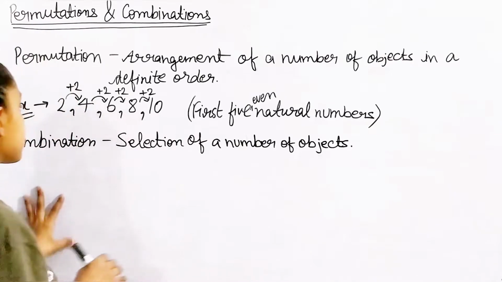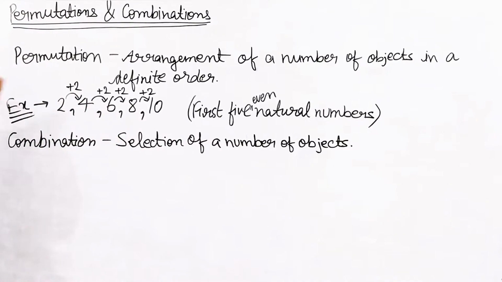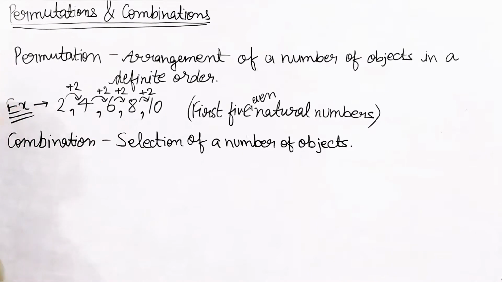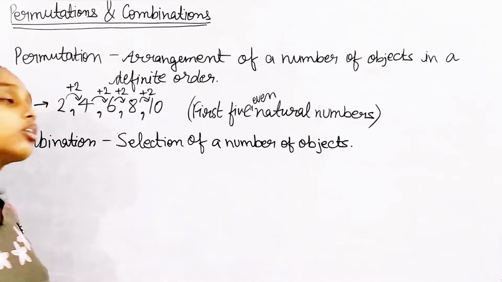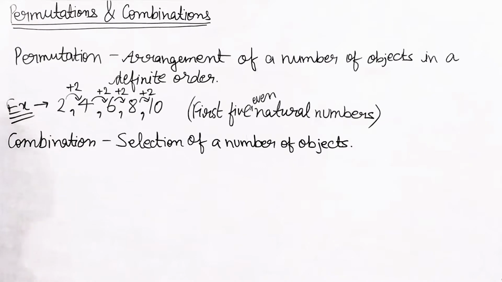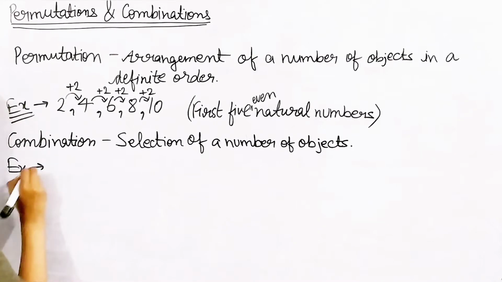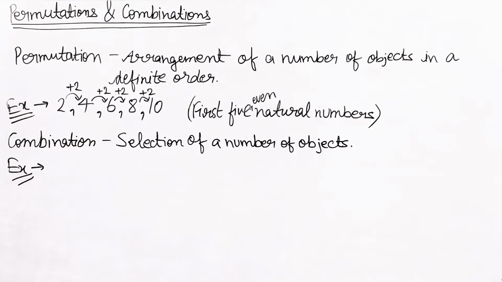If I take the same example, it will be a little confusing, so let me take another example other than this one. Let me say in combination, I can take a really easy example.